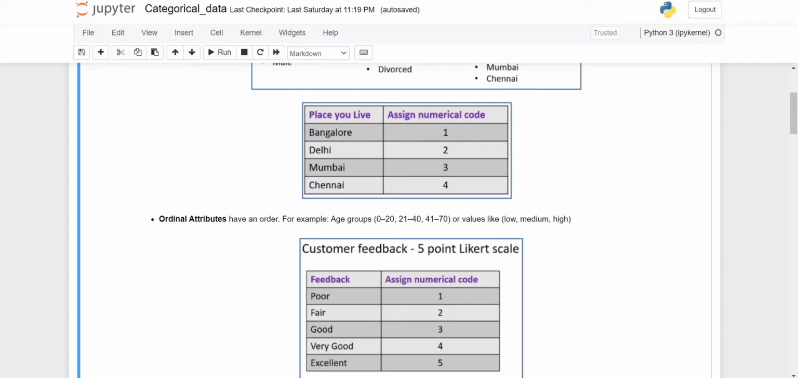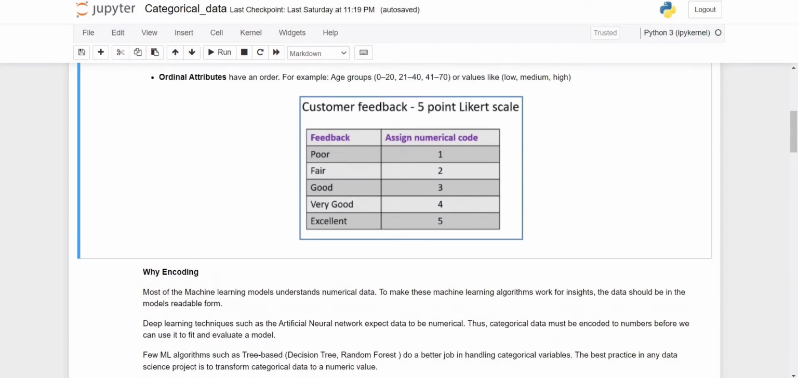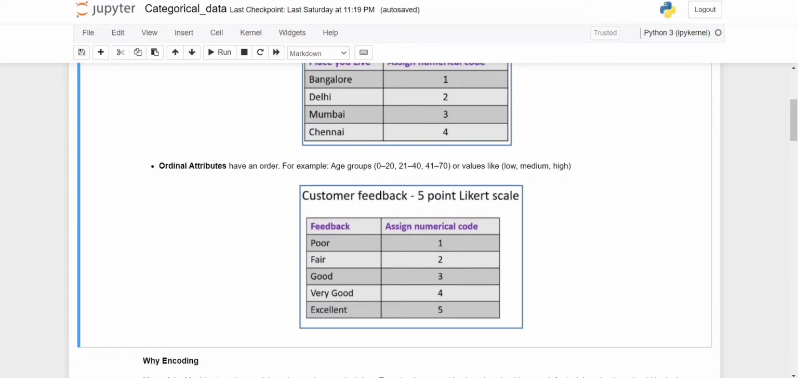Let's take an example: if you have data in the form of age groups, like 0 to 20, 21 to 40, and 41 to 70, this kind of data we can represent as an ordinal attribute. We can see it here in the picture. Sometimes feedback is given to you, and there is a relationship like poor means very low, then fair, good, and excellent is very high. This kind of relationship is given.